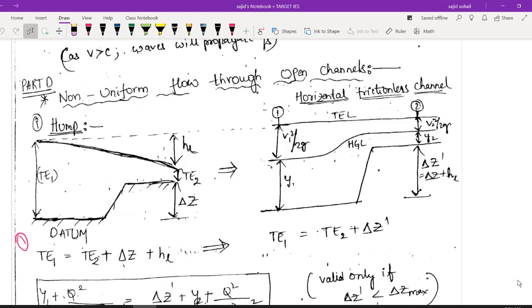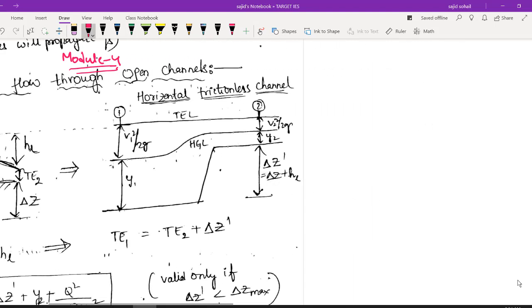Let us continue with a very wonderful topic, open channel flow, and we are in module number 4, right? So in this module I am going to teach you how to find flow parameters whenever you are experiencing this non-uniform flow.